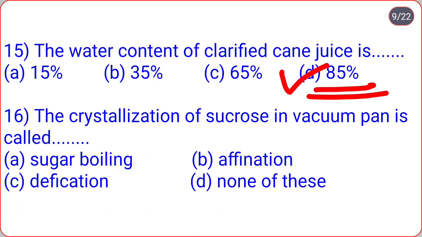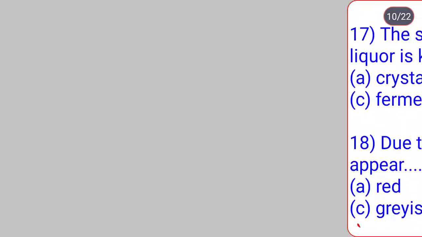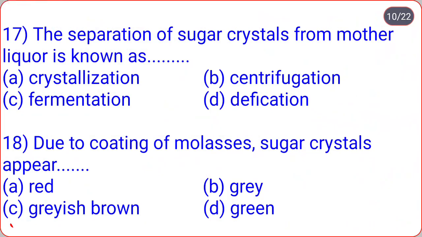The crystallization of sucrose in vacuum pan is called sugar boiling, affination, defecation, none of this. So the crystallization of sucrose in vacuum pan is called sugar boiling, option A. The separation of sugar crystals from mother liquor is known as crystallization, centrifugation, fermentation, defecation. So the separation of sugar crystals from mother liquor is known as centrifugation, that is option B. Due to coating of molasses, sugar crystals appear red, gray, grayish brown, green. So correct option is C. Due to coating of molasses, sugar crystals appear grayish brown.